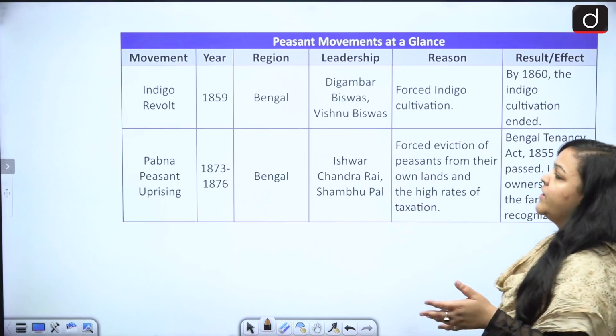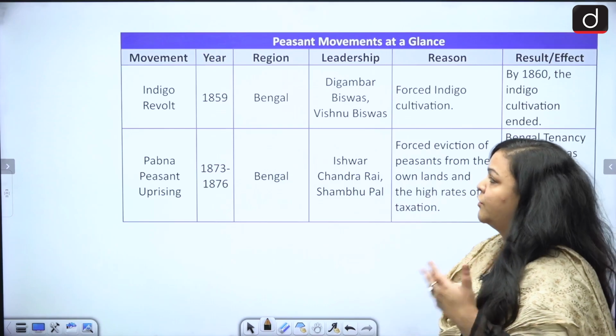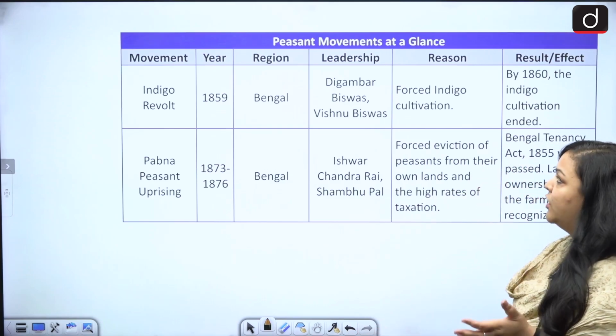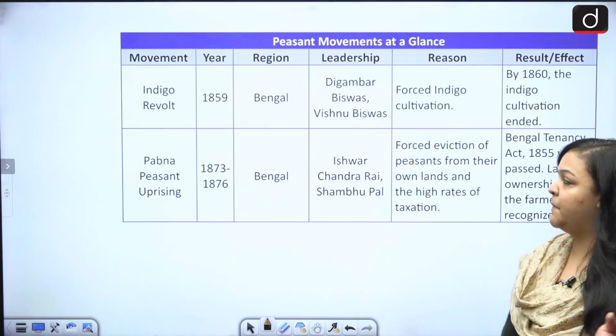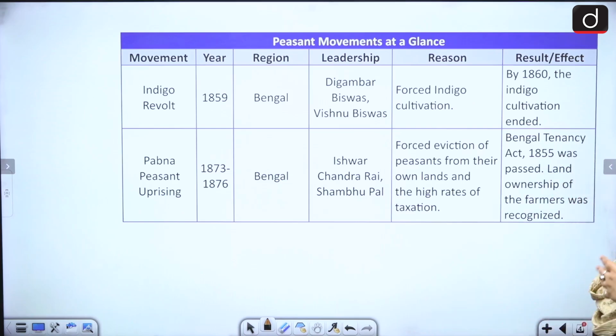Fine. Then we have the famous Indigo Revolt, which I'm sure you've read in a lot of detail. This happened in 1859. The region was Bengal. Who was the leader? It was Digambar Biswas and Vishnu Biswas. Forced indigo cultivation was the reason. And what was the effect? So this was actually quite effective because of the revolt. By 1860, indigo cultivation had ended.